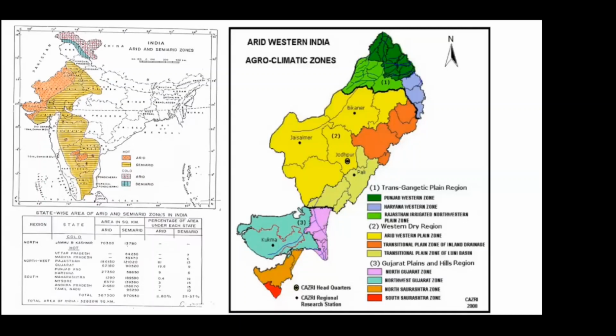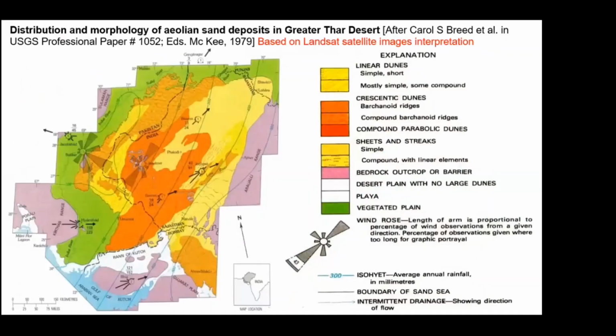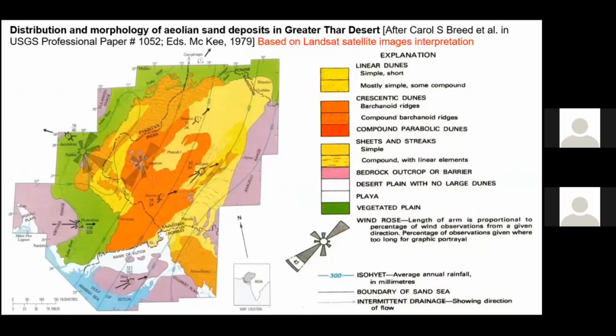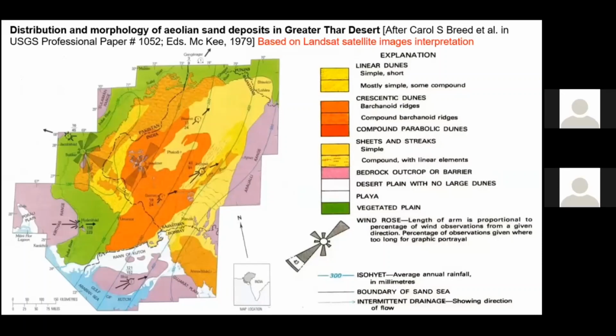Now, this is a classical photo interpretation and satellite imagery interpreted map. It was published way back in 1979, edited by McKee. The Landsat images had just been made available, and based on that interpretation, they studied the various dune forms occurring in different deserts of the world.